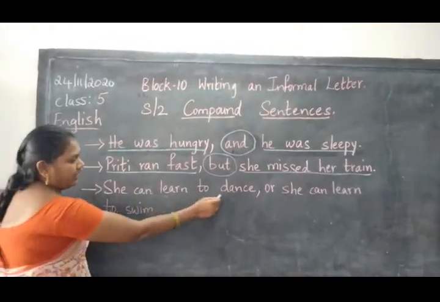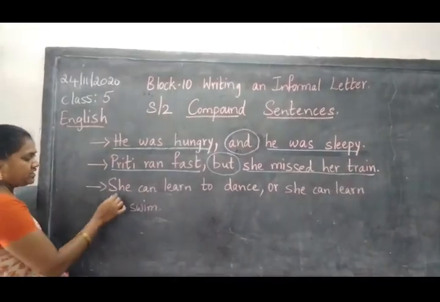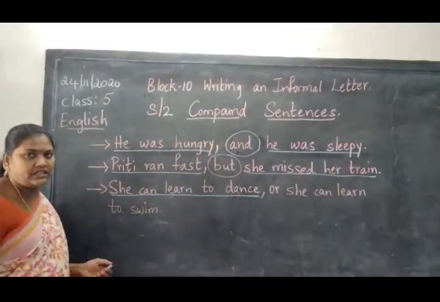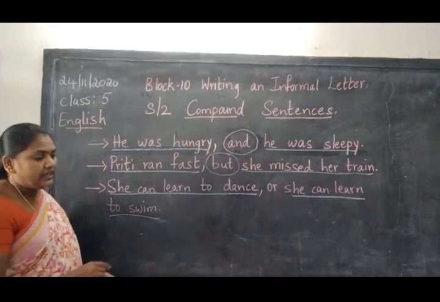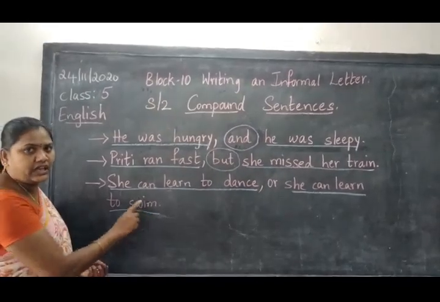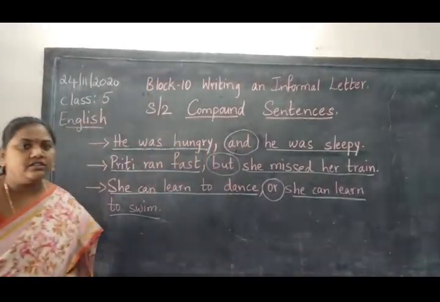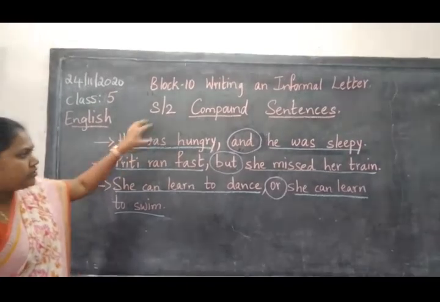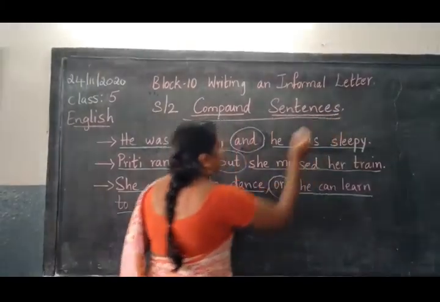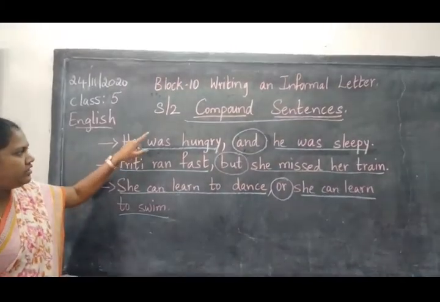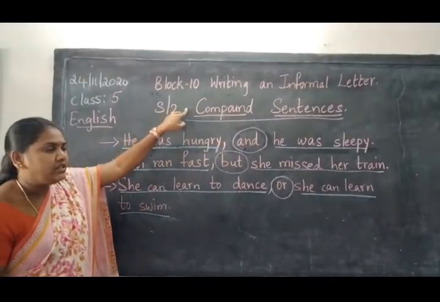Coming to the third example: She can learn to dance, comma, or she can learn to swim. She can learn to dance is one simple sentence. She can learn to swim is another simple sentence. Here I have joined these two simple sentences by using the conjunction or. So, when you join any two simple sentences by using a conjunction, it is called a compound sentence.